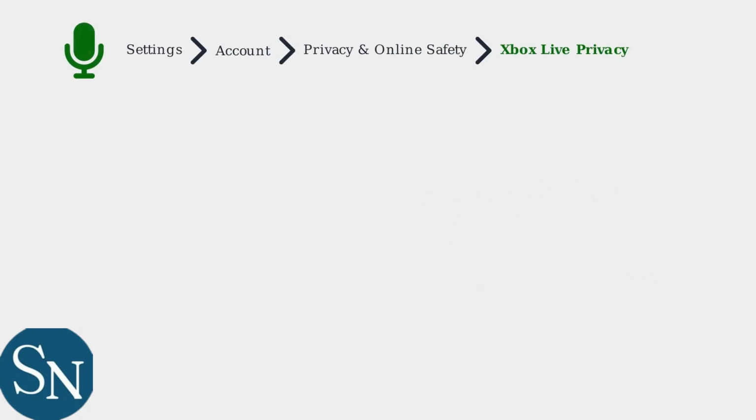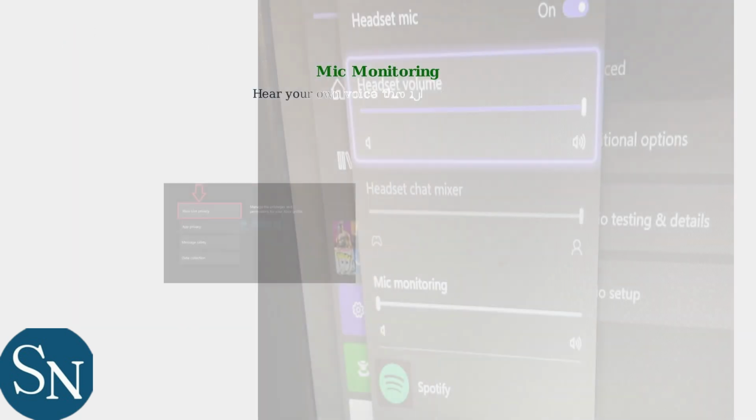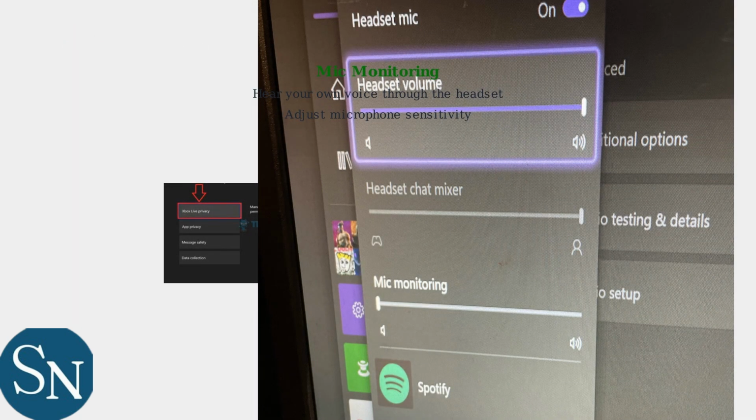To test your microphone, navigate to Settings, Account, Privacy and Online Safety, then Xbox Live Privacy. This is where you can verify your microphone is working properly. Enable mic monitoring to hear your own voice through the headset. You can also adjust the microphone sensitivity in these audio settings to ensure optimal voice clarity.